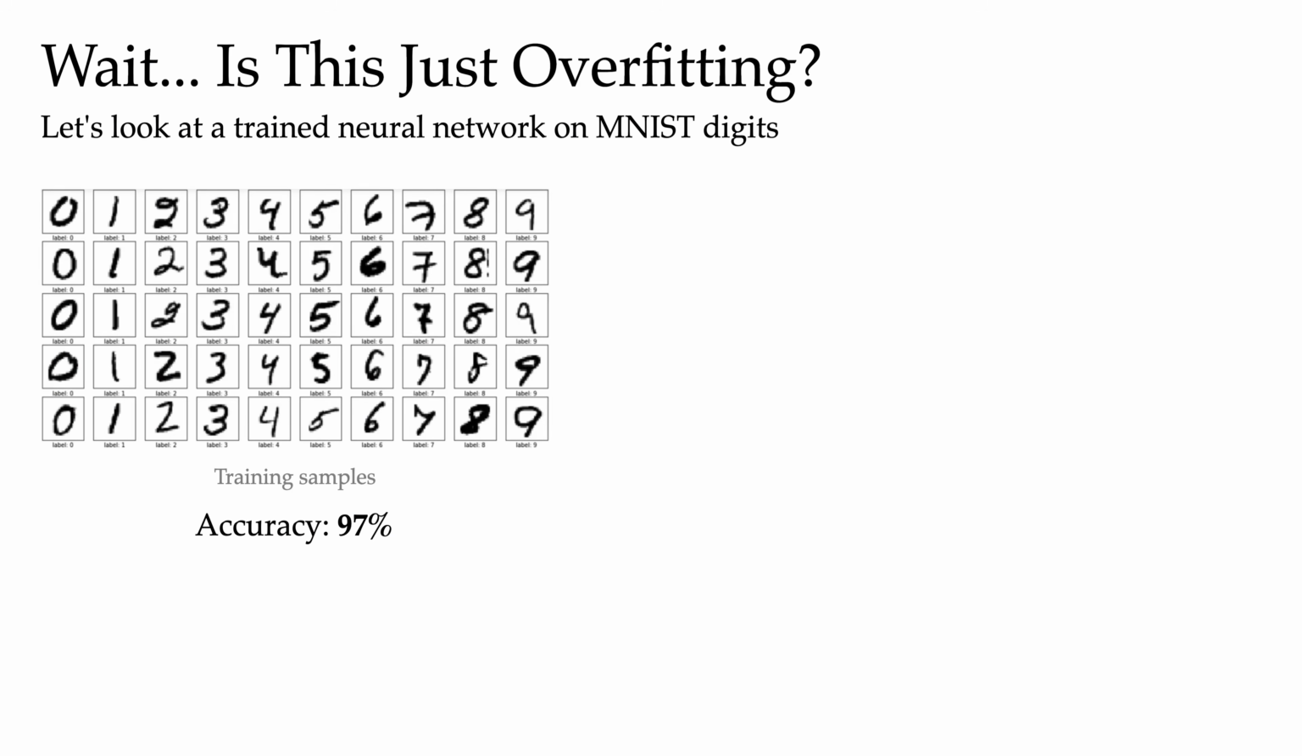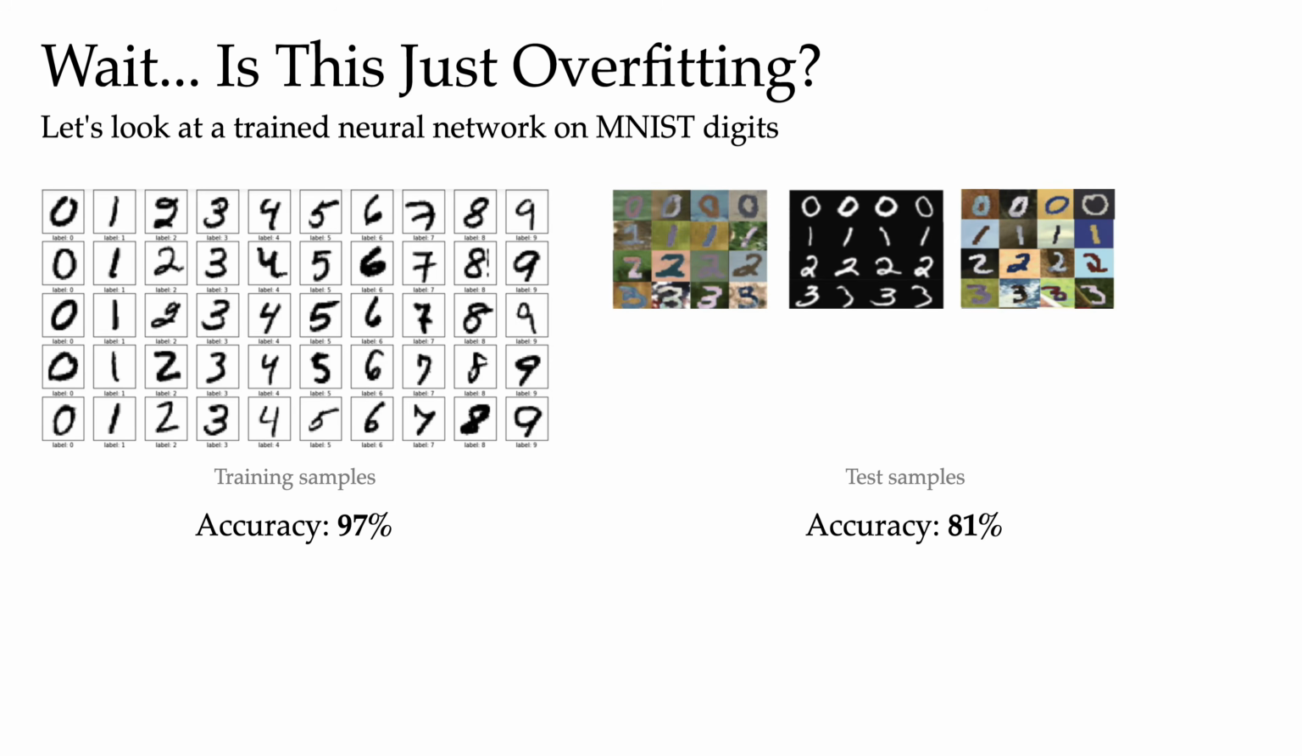Here's a trained neural network on MNIST digits. On the training samples, it gets 97% accuracy. On the test samples, only 81%. And there is a big gap. It looks like textbook overfitting.